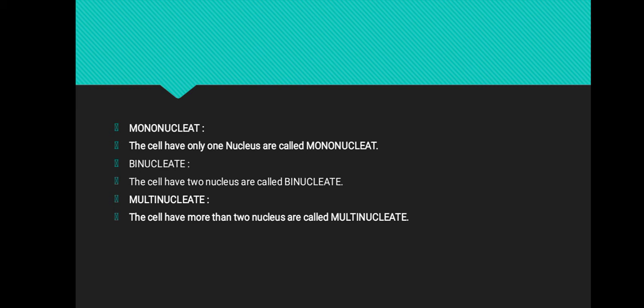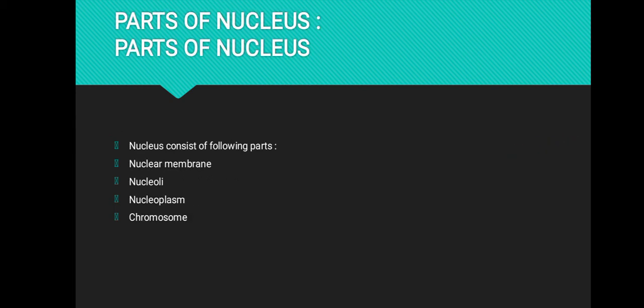Next is binucleate. Bi means two, nucleate means nucleus. The cells which have two nuclei are called binucleate. Multinucleate. Multi means many, nucleate means nucleus. The cells which have more than two nuclei are called multinucleate.